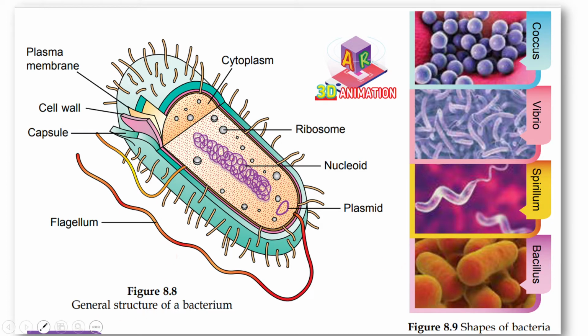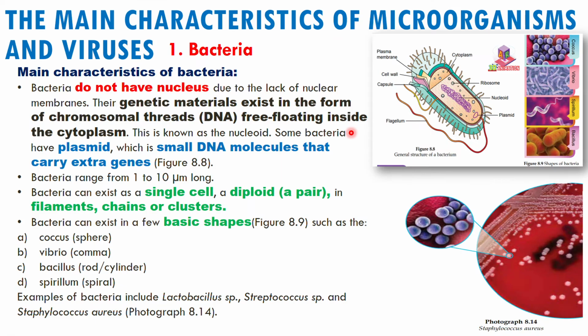Okay, so this is the general structure of a bacterium, having flagellum. Okay, the capsule, cell wall, and plasma membrane are also present. This is the ribosome. Okay, so examples of bacteria, daripada namanya Lactobacillus species, contohnya, we know that this bacteria is in the form of a rod shape, cylinder shape. Kalau Streptococcus species ataupun Staphylococcus aureus, we know that these two bacteria are in a sphere shape. As you can see here, this is the photograph of Staphylococcus aureus.